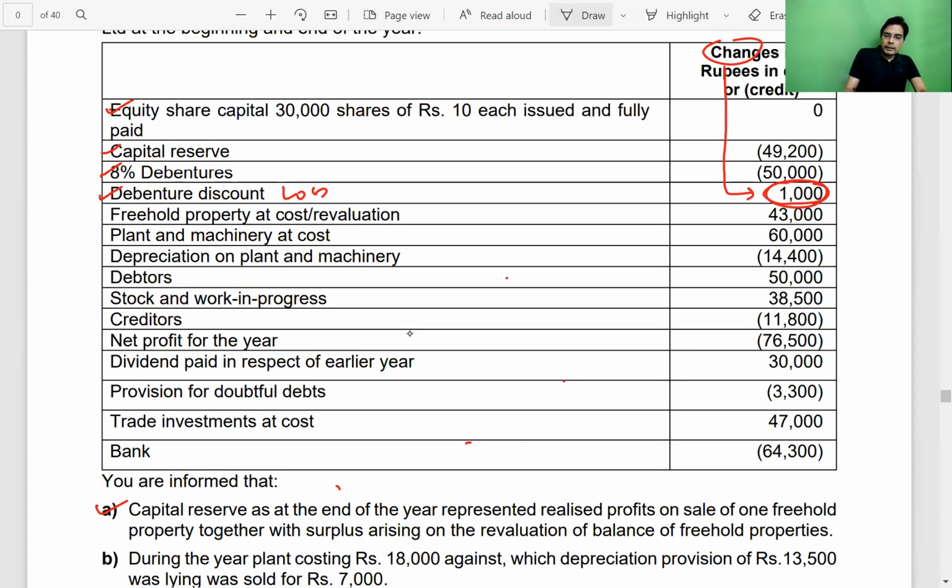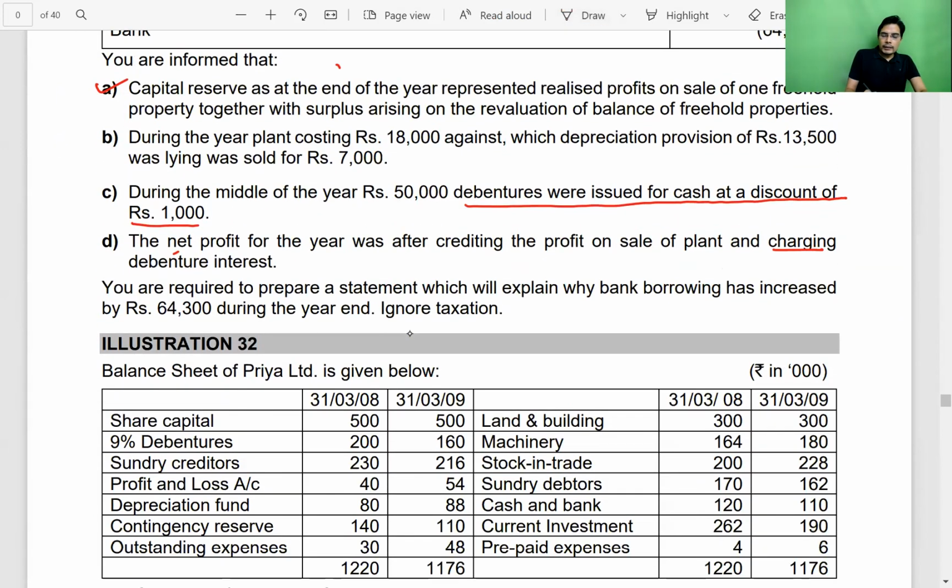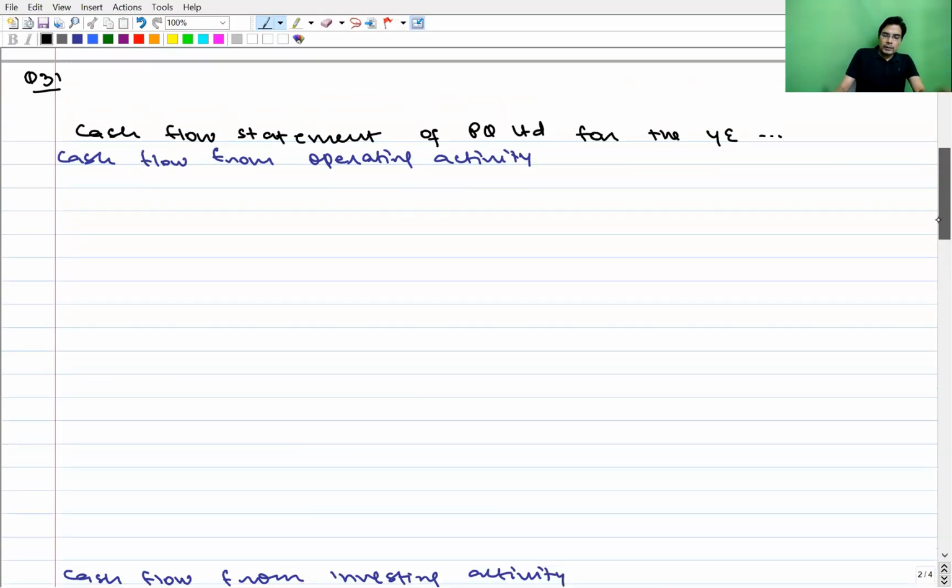The rate of interest is 8%, and the debentures were issued in the middle of the year. So in the current accounting year, interest on debenture will be for 6 months. And interest on debenture is always calculated on the face value. And that interest on debenture would have been debited to P&L account, so it will be added back.